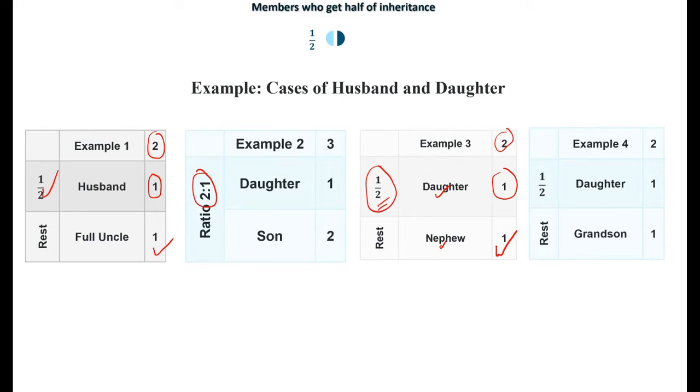Another example of a daughter and a grandson. Here, the daughter has a grandson with her. So he is below her. This guy is her brother's son. So the grandson does not affect her. So she gets half of the wealth. So we divide the wealth in 2 parts. Half goes to her, and the remaining goes to the grandson.